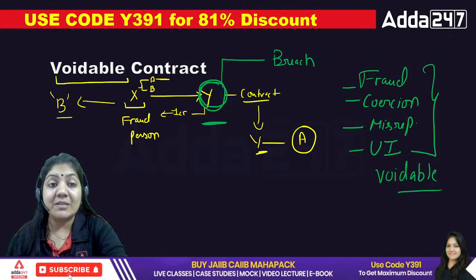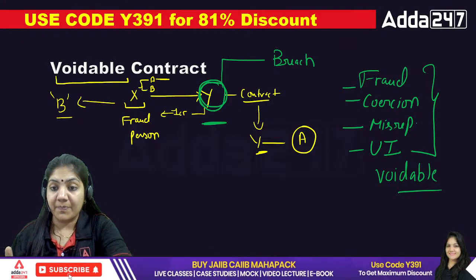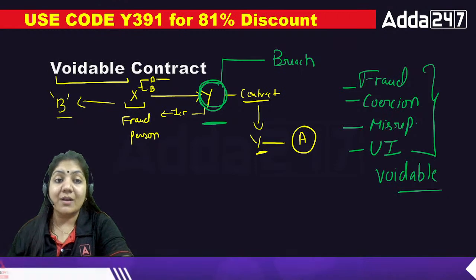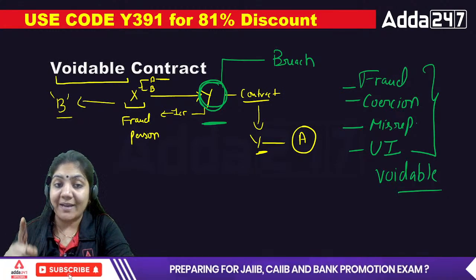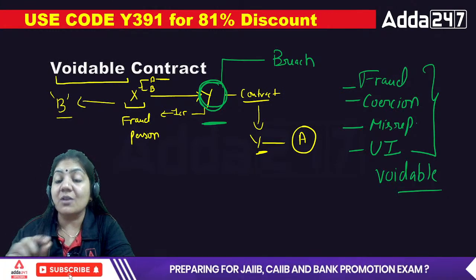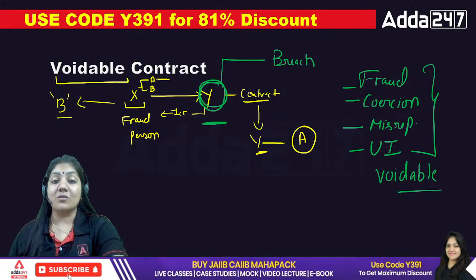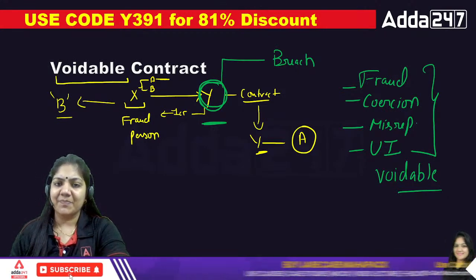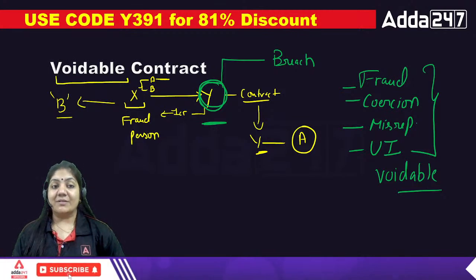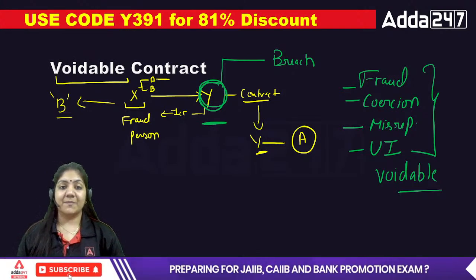Meenakshi ma'am, breach means violate, तोड़ना, कॉन्ट्रैक्ट को तोड़ना. So only one person has the right to break the contract. इस टर्म को बोलते हैं voidable contract. That's it. कोई डाउट किसी को? Yes?